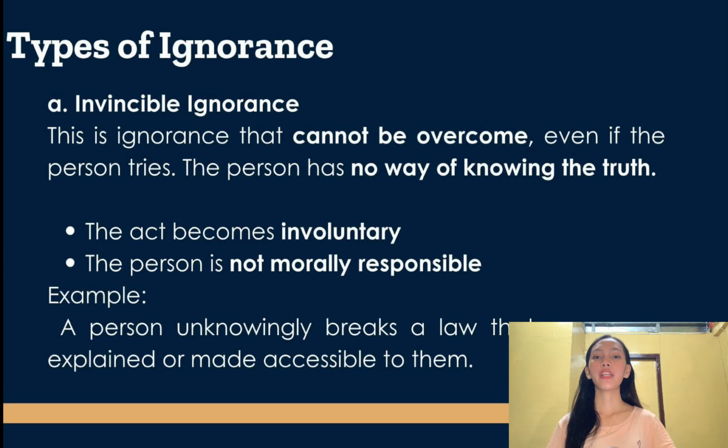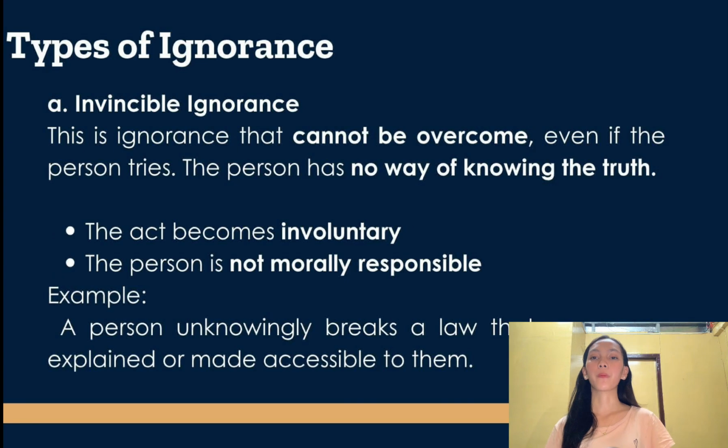This is the kind of ignorance that a person cannot overcome even if the person tries. In simple terms, the person has no way of knowing the truth. Because of this, the acts of the person become involuntary and he or she is not morally responsible for his or her actions.